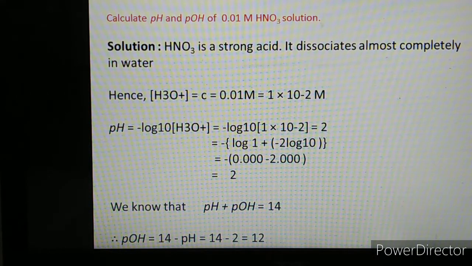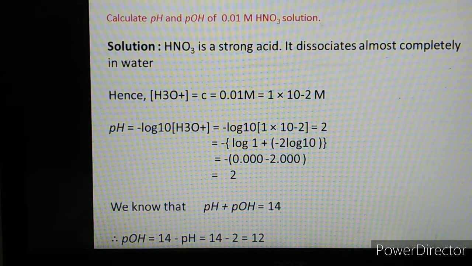Continuing with the step, we will get minus, log to the base 10 of 1 plus minus 2 log to the base 10 of 10. So, what is log of 1? It is 0.000, and log of 10 is 1.000. So, 1.000 into minus 2 is minus 2. So, we will get minus in bracket 0.000 minus 2.000. Solve the bracket, minus minus will become plus. So, the pH value is coming as 2. So, pH of 0.01 molar HNO3 solution is 2.